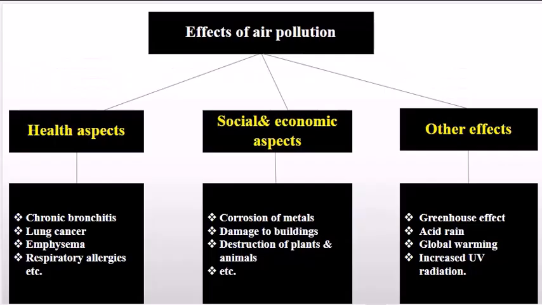Effects of air pollution. Air pollution can have far-reaching consequences, impacting human health, social and economic structures, and the environment as a whole. Health-wise, air pollution can lead to chronic bronchitis, lung cancer, emphysema, respiratory allergies, and other illnesses. Socially and economically, it can cause corrosion of metals, damage to buildings, and destruction of plants and animals. Moreover, it contributes to global environmental problems, including greenhouse gas emissions, acid rain, global warming, and increased UV radiation.